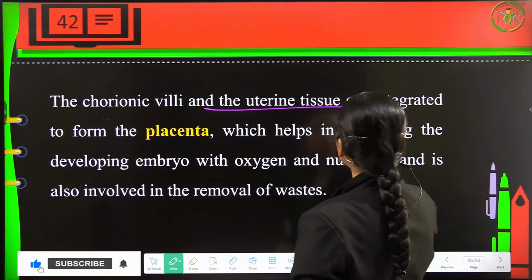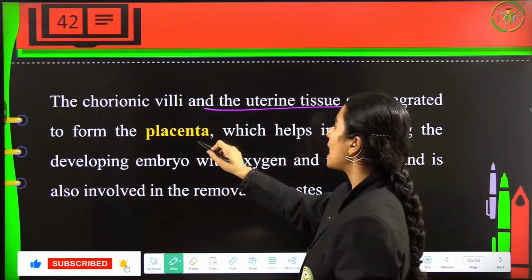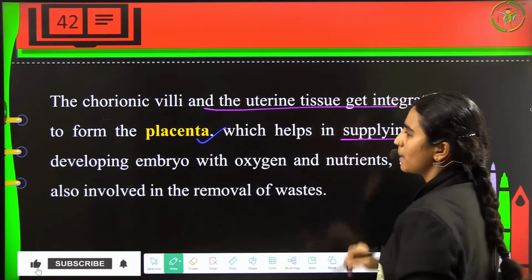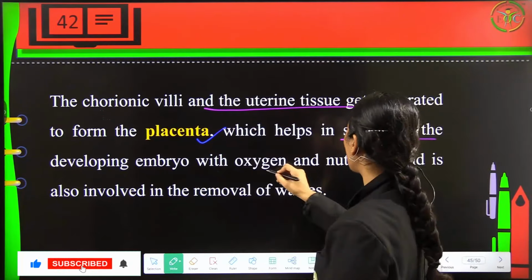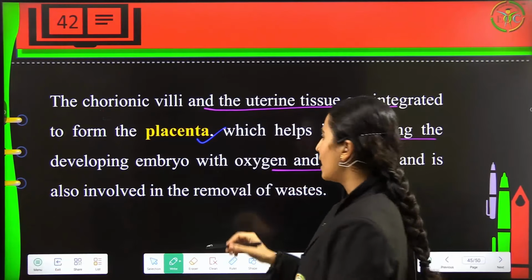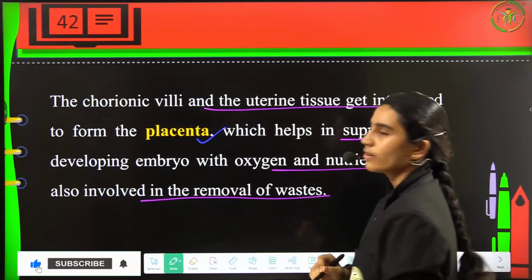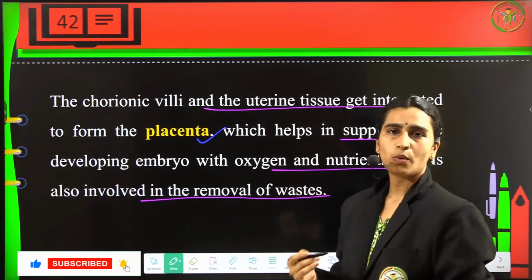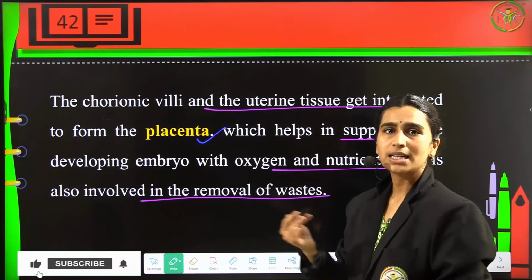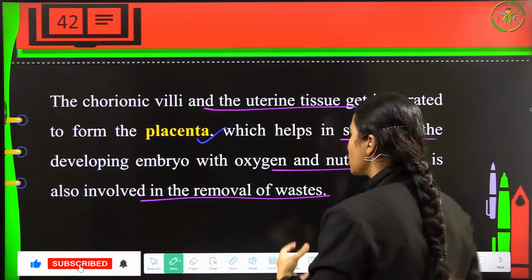Now the chorionic villi and uterine tissue will get integrated to form the placenta, and this will help supply the developing embryo with oxygen and the required nutrients, and this is also involved in removal of waste. So this placenta is the one which will help the fetus to receive nourishment from the mother.